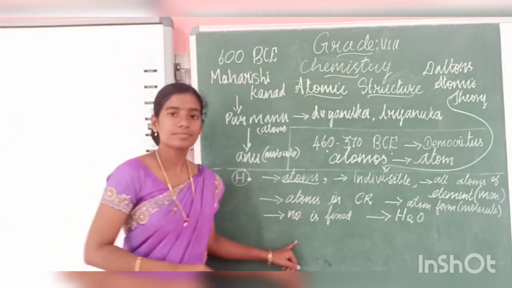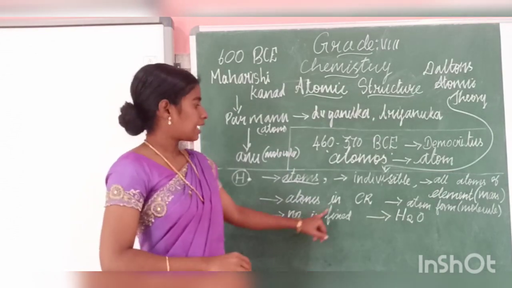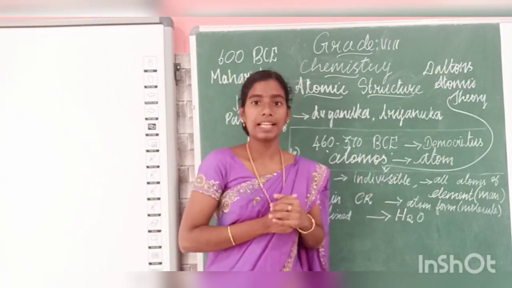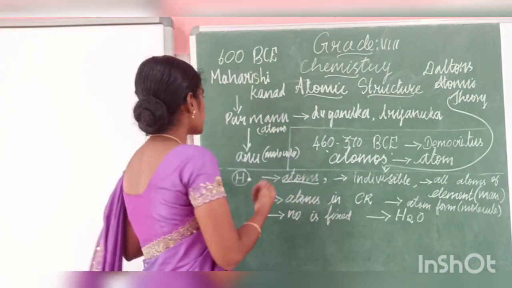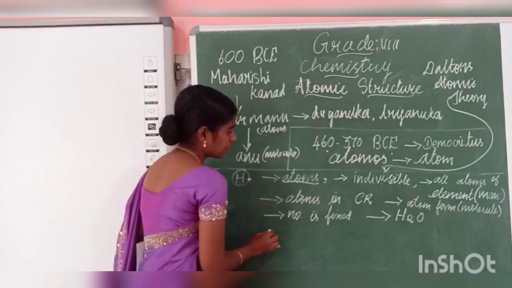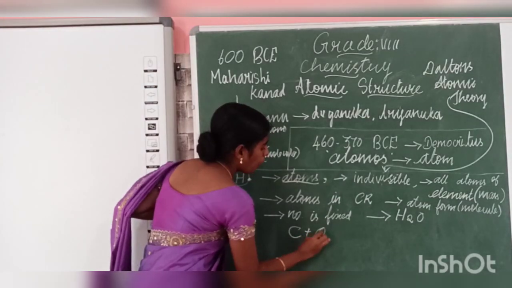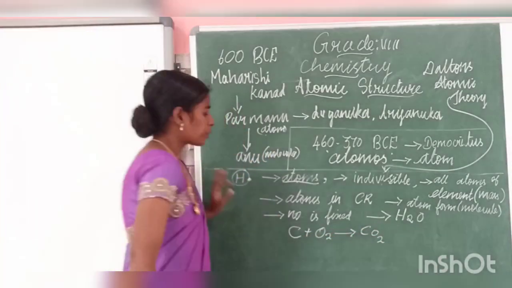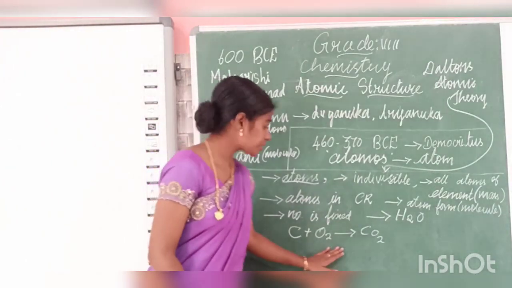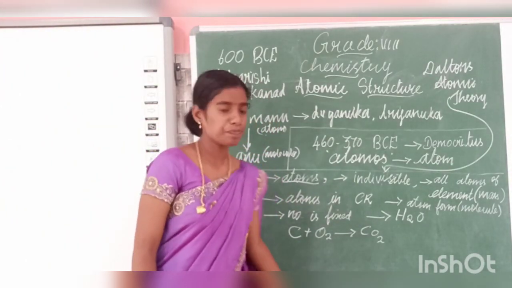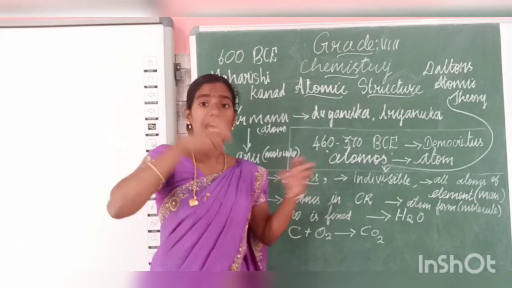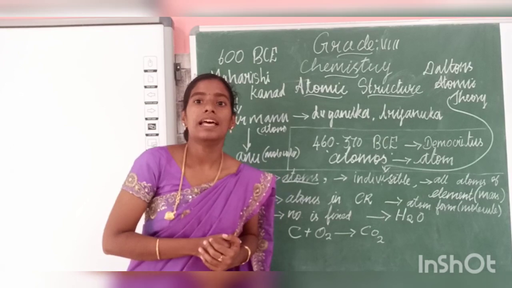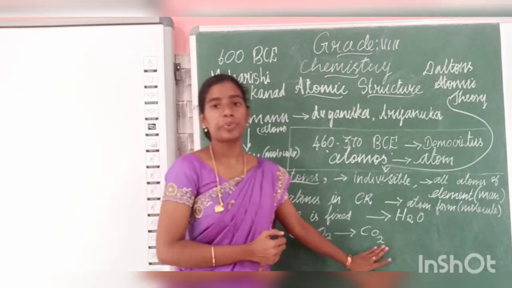Next, these atoms only will react in a chemical reaction. You write the chemical reaction like this: carbon plus oxygen gives carbon dioxide. Carbon has some atoms, oxygen also has atoms, that is 2 atoms. These atoms will undergo reaction in chemical reactions and give products.